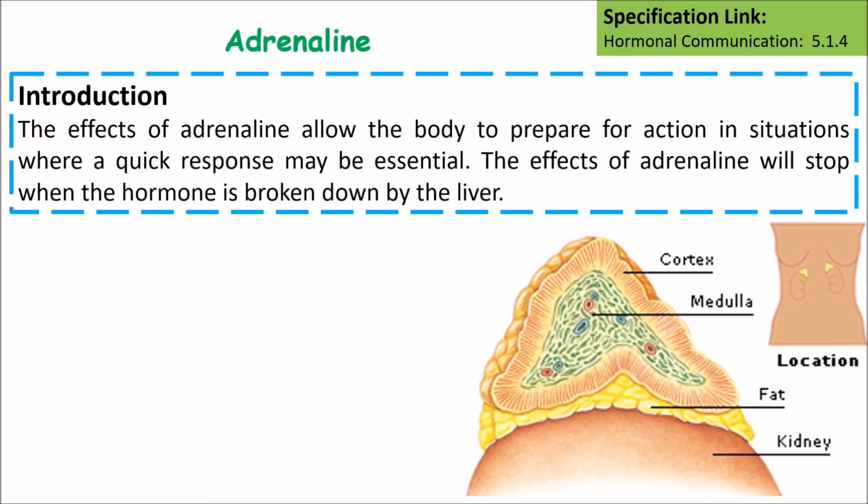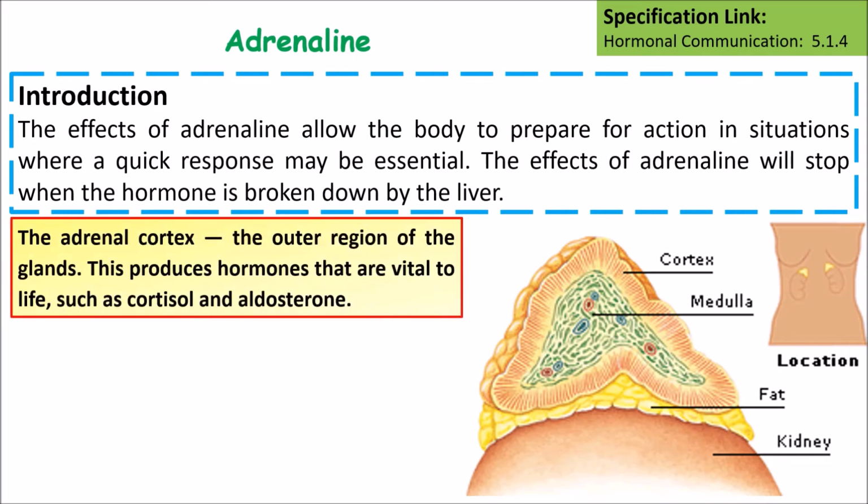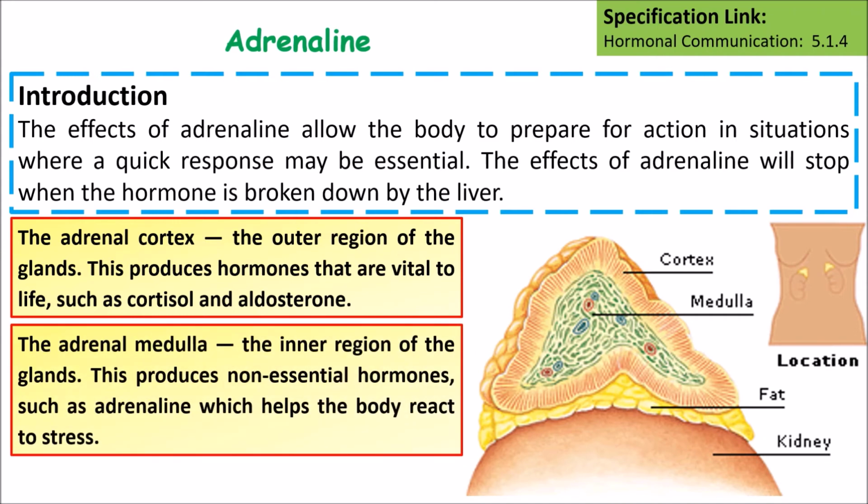The effects of adrenaline allow the body to prepare for action in situations where a quick response is essential. The effects of adrenaline will stop once the hormone is broken down by the liver. The adrenal gland is broken down into a few different pieces. The adrenal cortex, the outer region of the gland, produces the hormones that are vital to life, such as cortisol and aldosterone. The adrenal medulla, the inner region, produces non-essential hormones such as adrenaline, which helps the body react to stress.